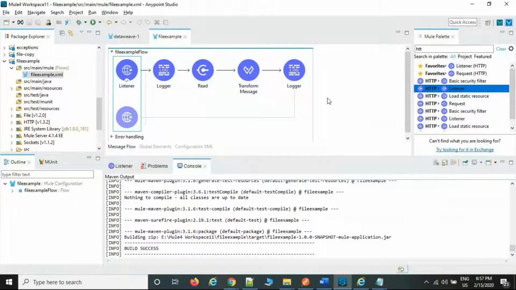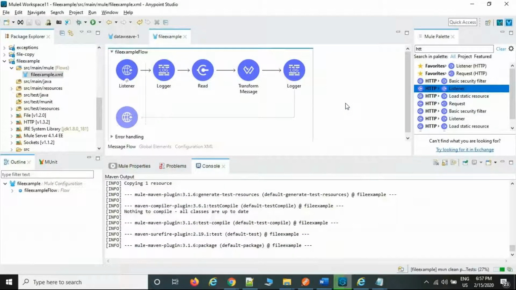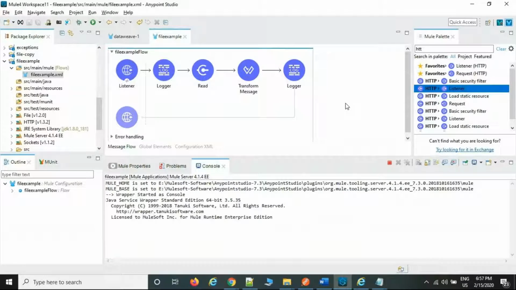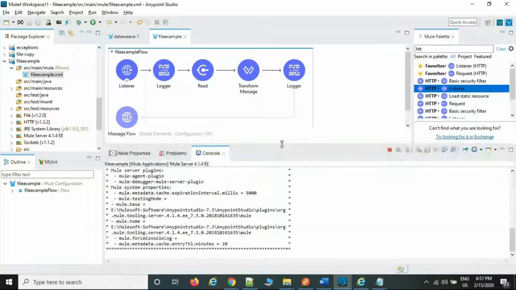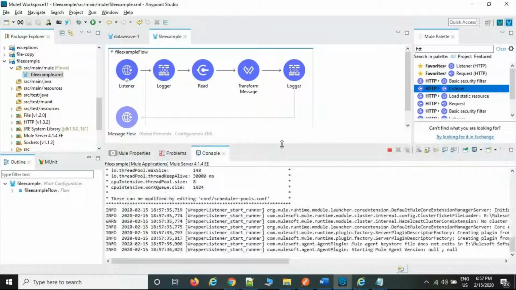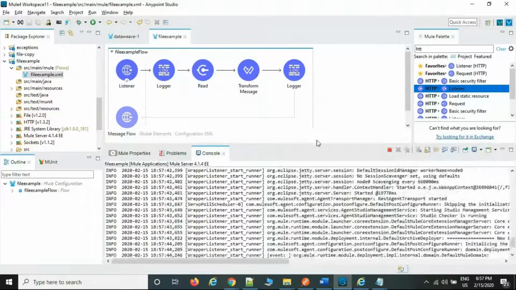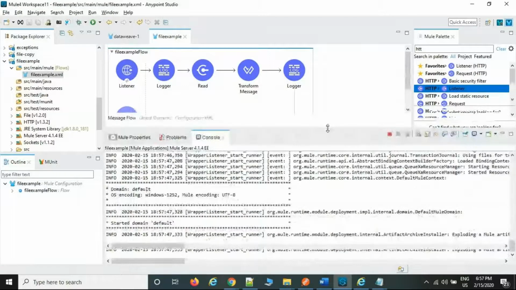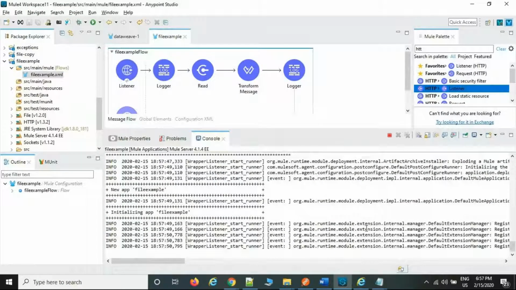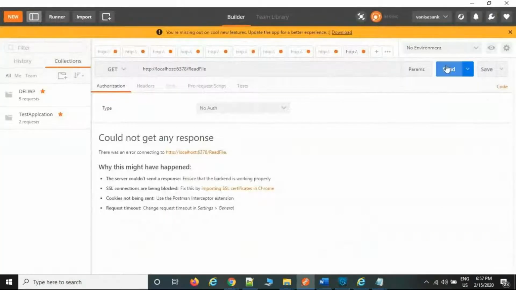Okay, application not open. Now you can send a request.